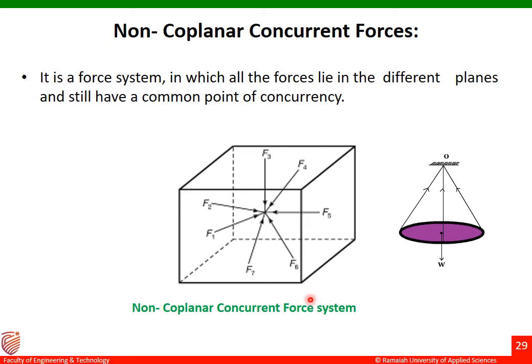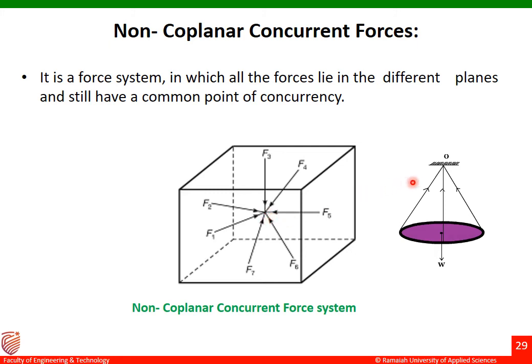Let me draw the axes here: this is my x-axis, this is my y-axis, this is my z-axis. All these forces are not acting on the same plane, they are acting along different planes. That's why it is called non-coplanar, but these forces are meeting at a single point. That's why they are called concurrent forces. Such an example is called non-coplanar concurrent forces.